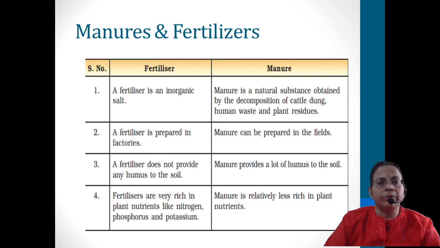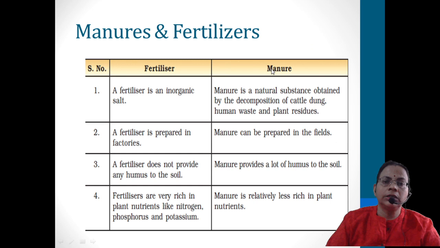Then the third step is manuring. Manuring means, as the plants grow, all the plants require water and nutrients. Water we can give through irrigation, and for nutrients there are two types. One category we'll call manure, which is more eco-friendly, bio-friendly. The next one is fertilizers. Fertilizers are chemicals, that is, we can buy them from outside, they are produced within the industries. So when we differentiate these two, manures are organic.